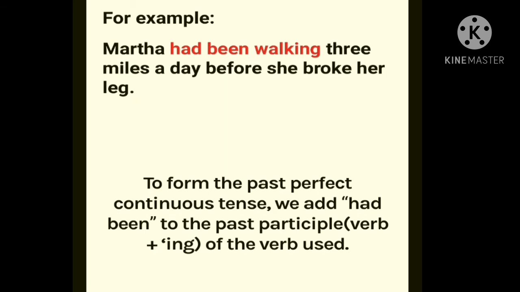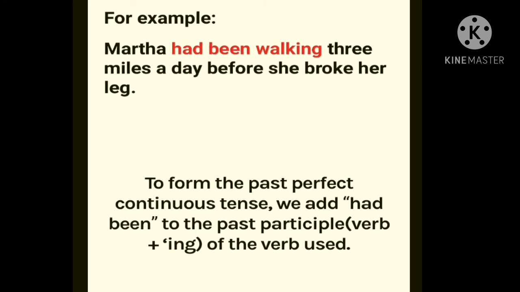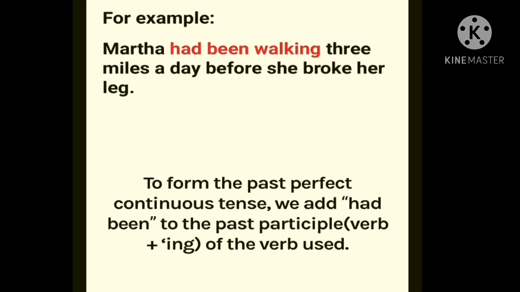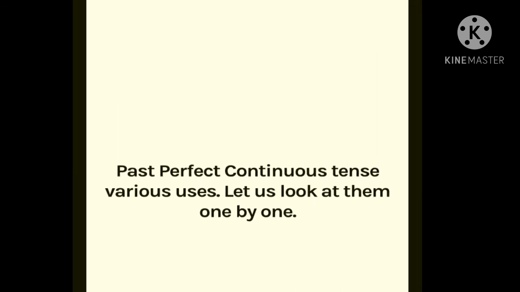What is the formula of past perfect continuous? Subject plus had been plus verb plus ing plus object. Here Martha is the subject, had been walking shows the past perfect continuous tense, and the remaining part, 3 miles a day before she broke her leg, is the object.